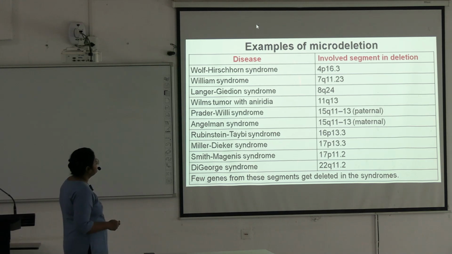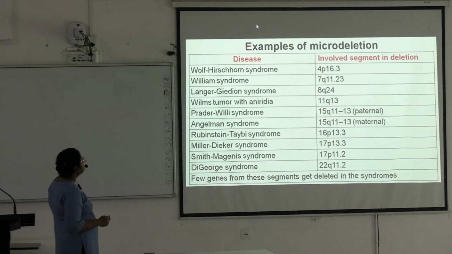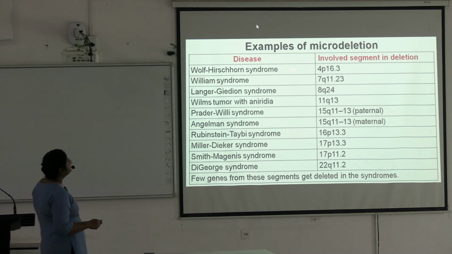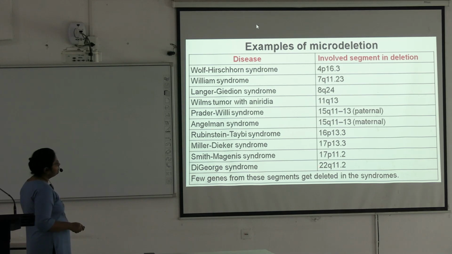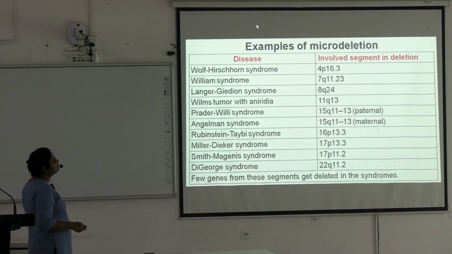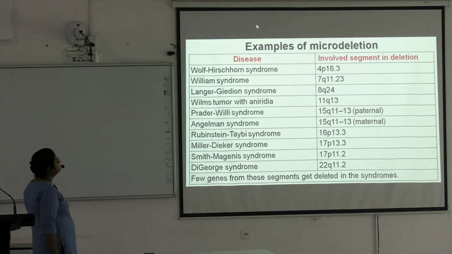Next, these are examples of different diseases which are caused due to deletion. Wolf-Hirschhorn syndrome, Williams syndrome. These are the deletions. First line is the number of chromosome. Q is the long arm, P is the short arm, and these are the genes which are deleted. 11 to 13, 11 to 13. Here only 16.3, single gene or multiple genes. Okay, in one, paternal genes are deleted, in the other, maternal genes are deleted.